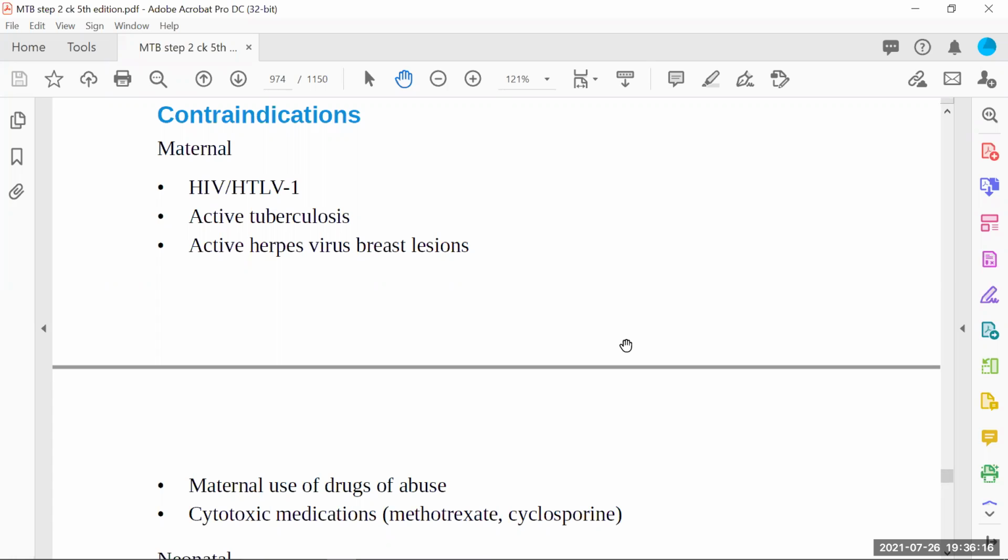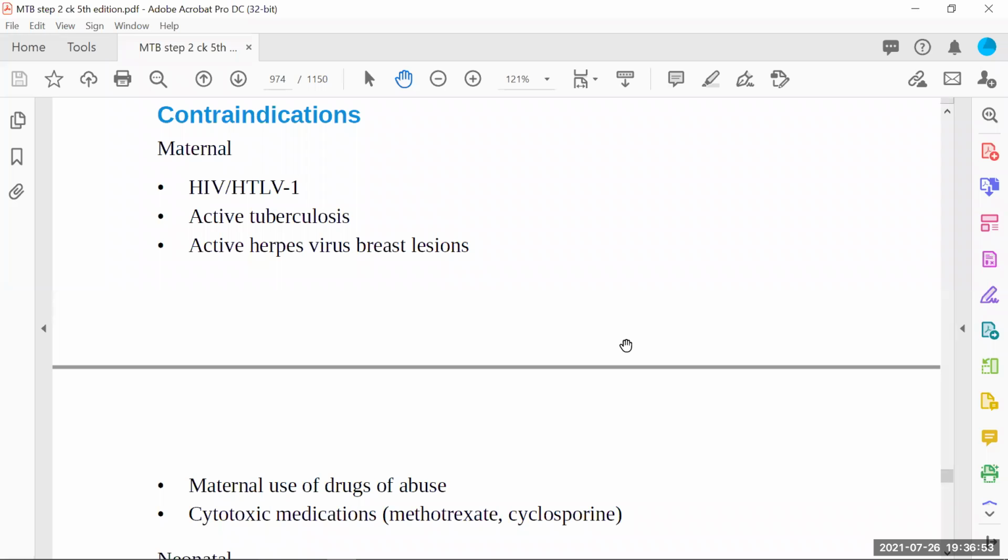Or if the patient has active herpes virus, especially a breast lesion. If there is active herpes over the nipples of the breast of the mother, then only it's a contraindication. If herpes is on the oral side, like oral mucosa or lips, then that's not a contraindication for breastfeeding. If there is a herpes infection over the nipples, then it's an absolute contraindication, because the baby is more prone to infection. So we'll not advise this one.